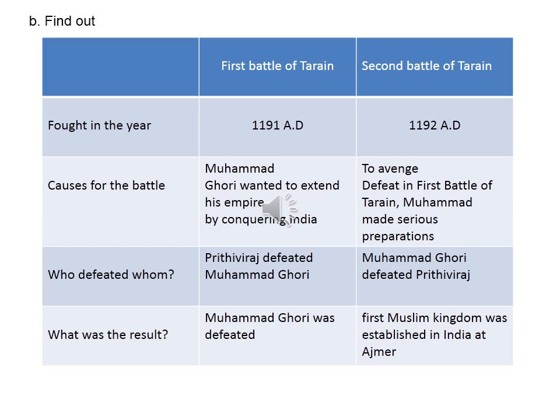So what was the result? Muhammad Ghori was defeated in the first battle of Tarain. In the second battle of Tarain, the first Muslim kingdom was established in India. Okay, so you can write in that box itself. So try to write by decreasing the size of your handwriting. So try to write in the box itself.